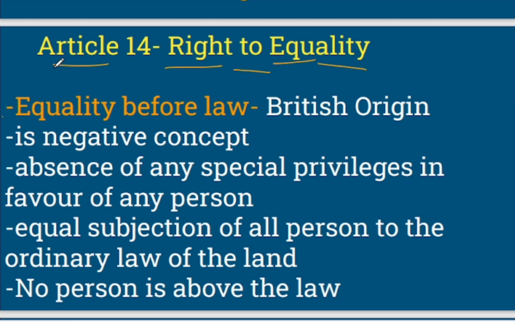So Article 14 has two components, right? Equality before law and equal protection of laws. Firstly, we will cover equality before law. What does equality before law mean? First we need to know the origin. Equality before law has British origin. It comes from the British constitution, and it is a negative concept, right?